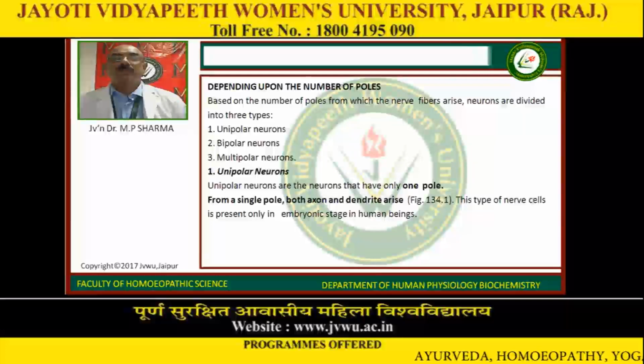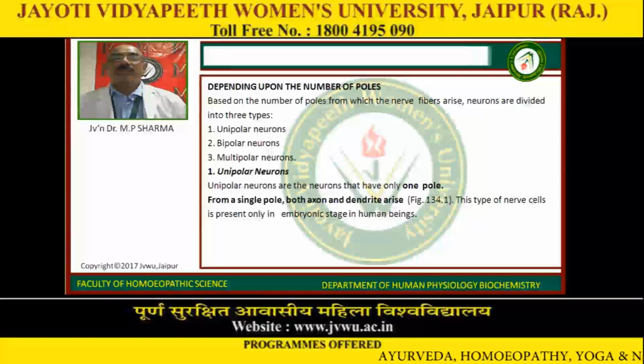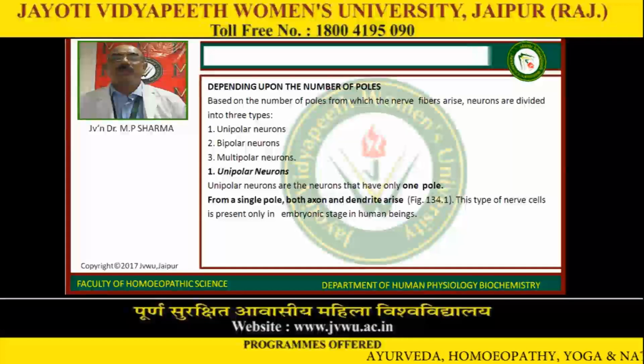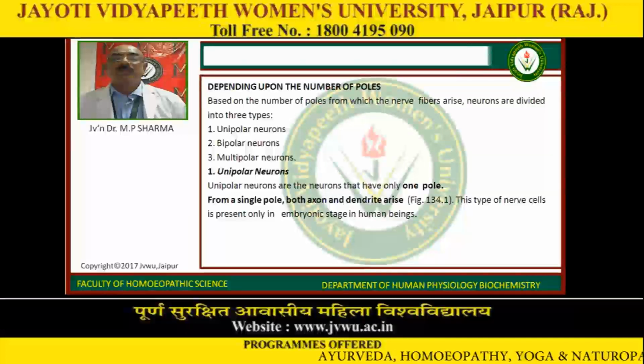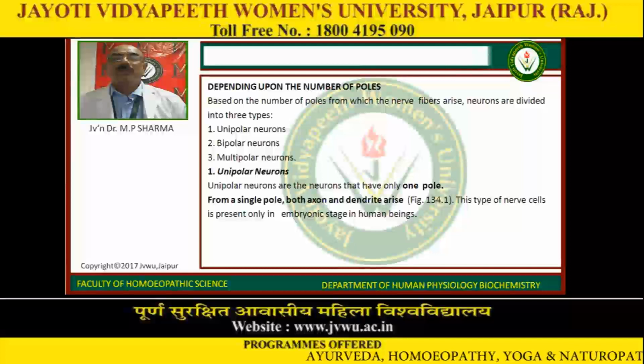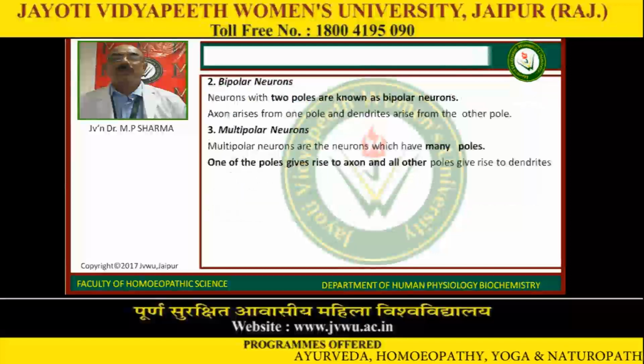Now, what are unipolar neurons? Unipolar neurons are the neurons that have only one pole. From a single pole, both axon and dendrite arise. This type of nerve cell is present only in the embryonic stage in human beings.